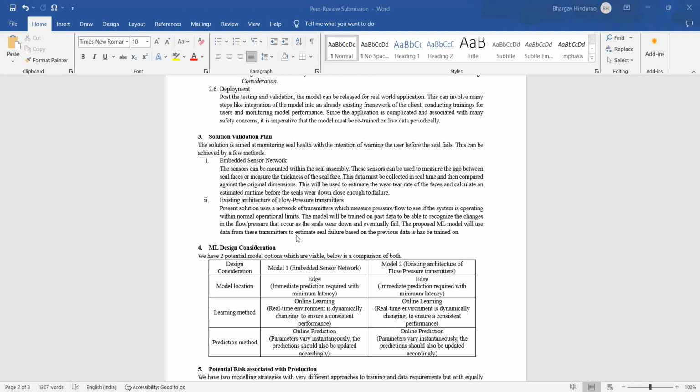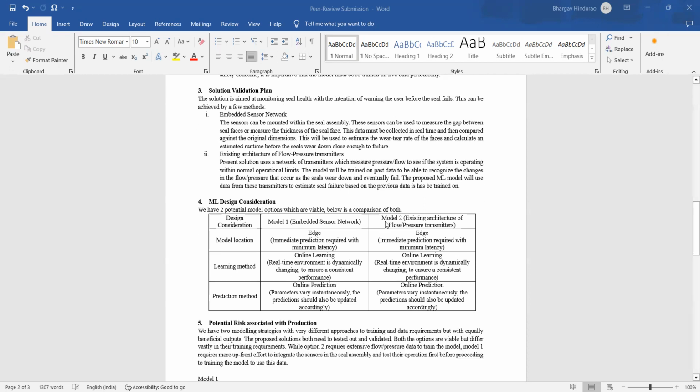For the solution, we have two probable solutions. One is creating an embedded sensor network wherein the sensors are mounted within the seal assembly. These closely monitor the seal health, the gap between seal faces, and the wear and tear, to eventually predict how fast the seal is wearing down and how much more time it can sustain at a given operation rate. The next is to use the existing architecture of flow and pressure instruments to have an idea of how the pressure is changing with the increasing wear in the seal health, and then eventually give a prediction.